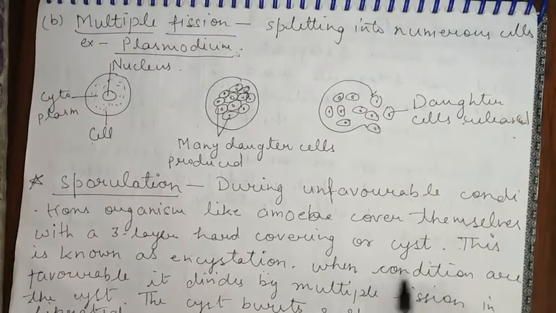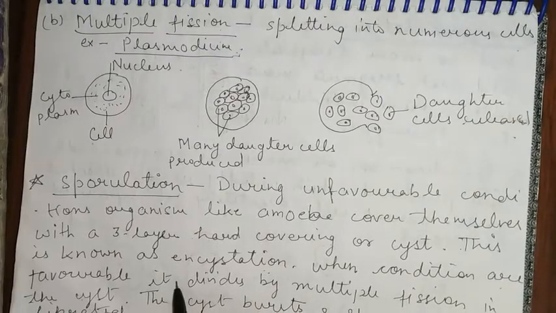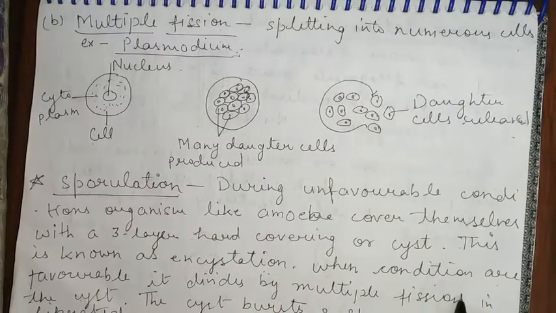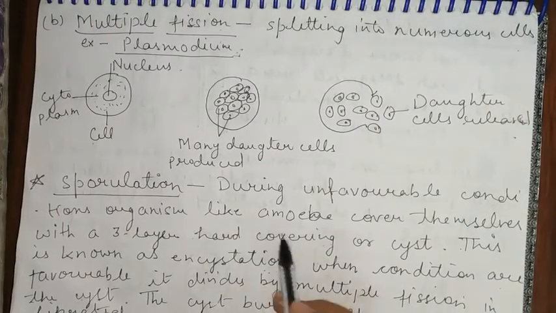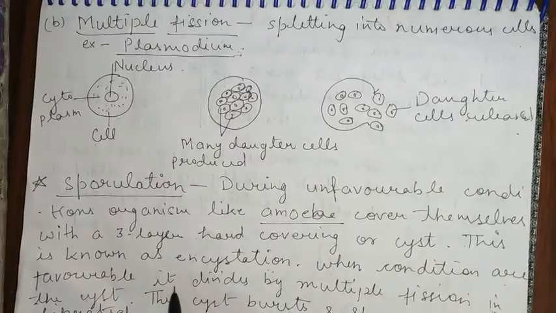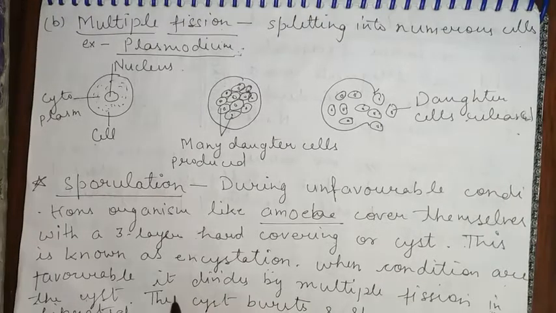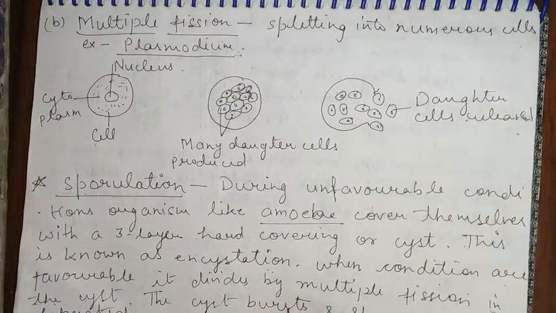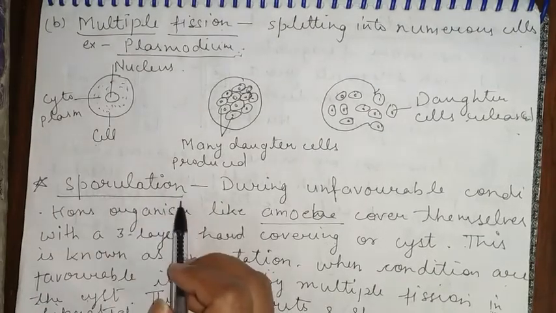When the conditions are favorable, it divides by multiple fission within the cyst and produces many amoebae, the cyst bursts and spores are liberated to develop new individuals. This is known as sporulation.